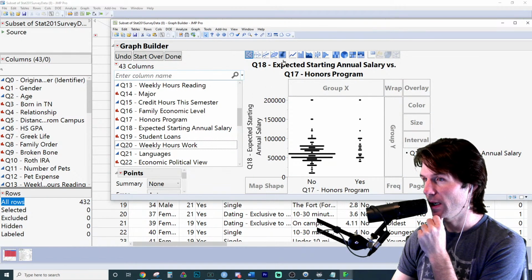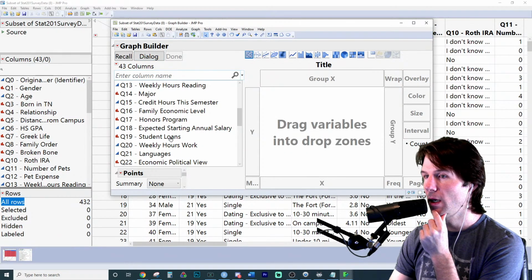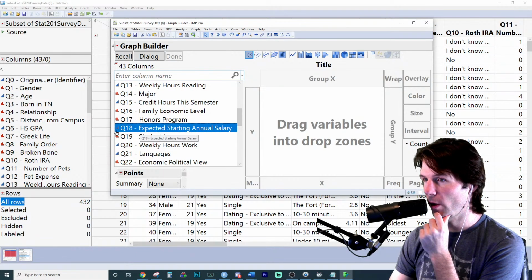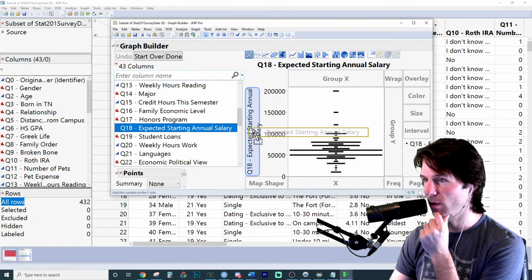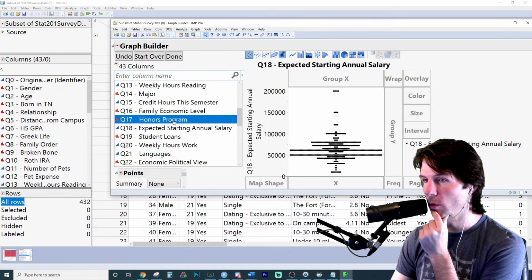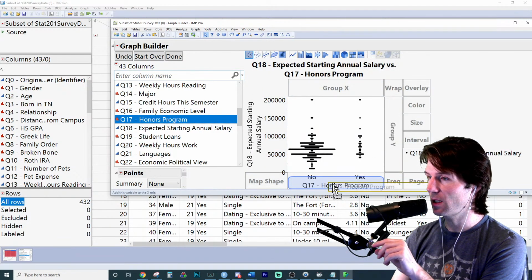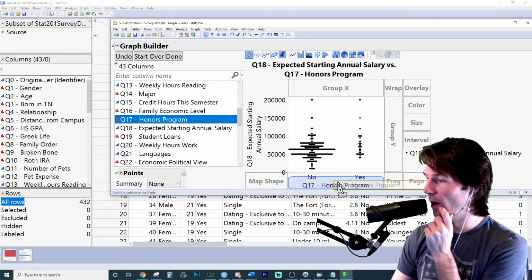Now let's make it a box plot. So the box plot button is right here. Let me repeat the process in case I did that too quickly. You take your quantitative variable, it's blue, and drop it right here in the Y field. So that's how you put the quantitative Y in. And then when you go right here to honors program, which is going to be my categorical X, not yours, you're going to drop this into the X field right there.